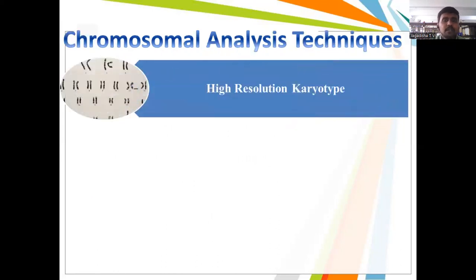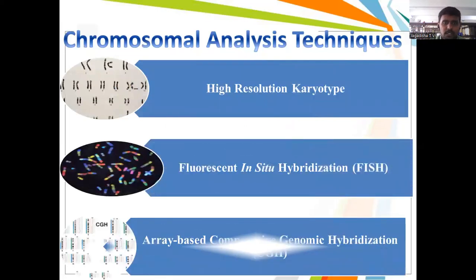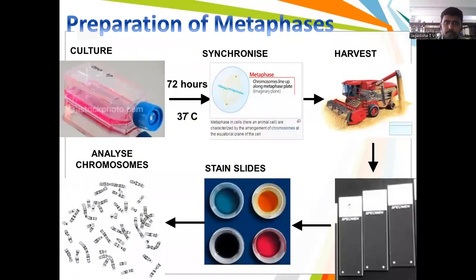So what are the different techniques for cytogenetic analysis? There are three types of techniques. One is high resolution karyotype, and then fluorescent in situ hybridization, and array based comparative genomic hybridization. The most useful for numerical chromosomal abnormality is fluorescent in situ hybridization. So, when compared to conventional cytogenetics, chromosomal analysis can be carried out based on structural or numerical abnormality.